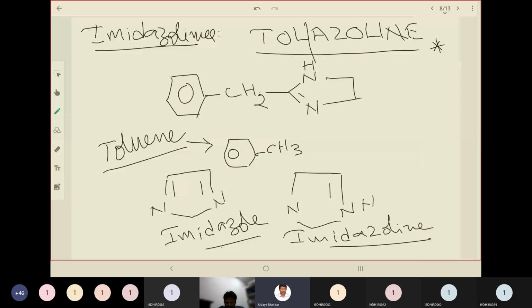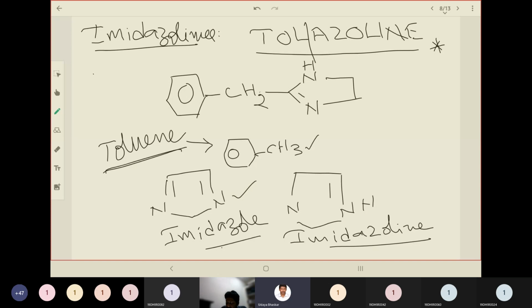Then we saw the structure of tolazoline. For understanding the structure of tolazoline, we saw the structure of toluene. Toluene is nothing but benzene directly attached with CH3. And you know the structure of imidazole. Imidazole is a 5-member ring containing 2 nitrogens with 2 double bonds. When we hydrogenate, we add hydrogens, then 2 hydrogens will remove 1 double bond.